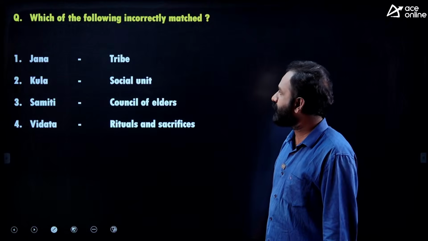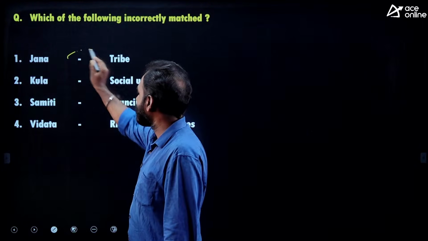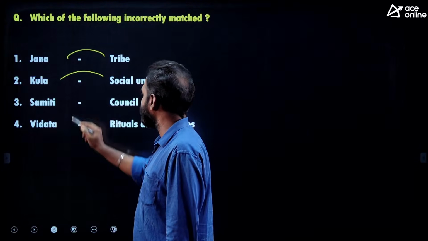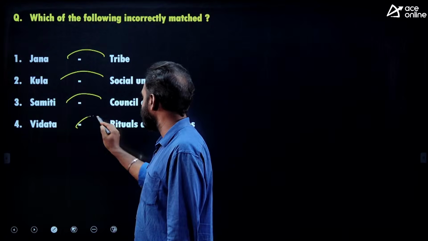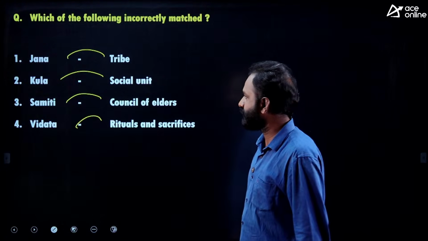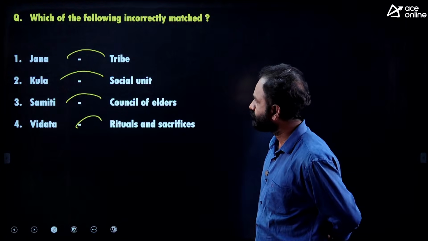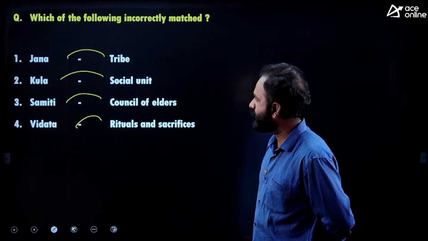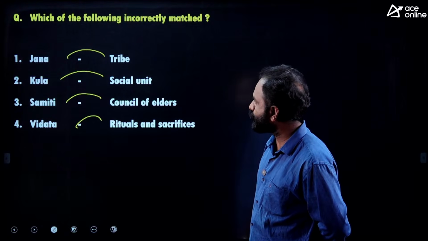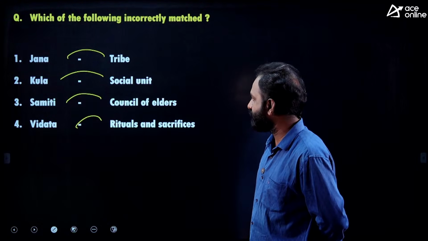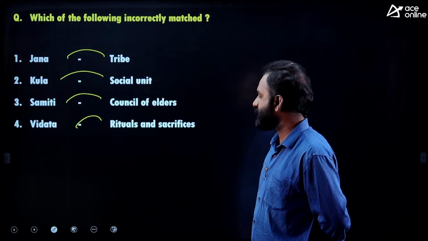Next, which of the following is incorrectly matched? Jana, tribe. Kula, social unit. Samiti, council of elders. Vidata, rituals and sacrifice. Four things are there. Jana means tribe. Kula means social unit. Samiti means council of elders. Vidata means rituals and sacrifice.